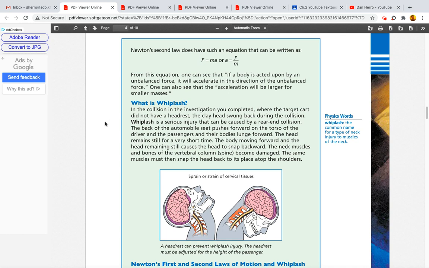The neck muscles and bones of the vertebral column, or spine, become damaged. The same muscles must then snap the head back to its place atop the shoulders. This is a sprain or strain of cervical tissues. A headrest can prevent whiplash injury. The headrest must be adjusted for the height of the passenger.